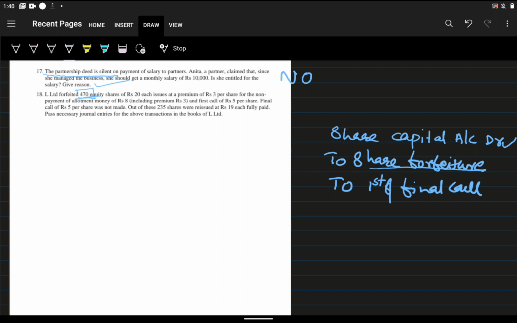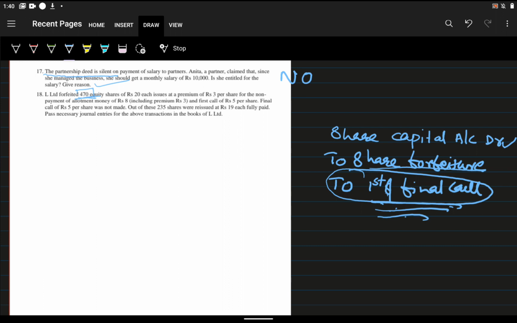So how much amount did we receive? 10 rupees which we received. And what is first and final call? The amount which we didn't receive, the call money or the allotment which we didn't receive, that we will write in first and final call. It can be allotment, first and final call, second call, everything will come. Credit side.